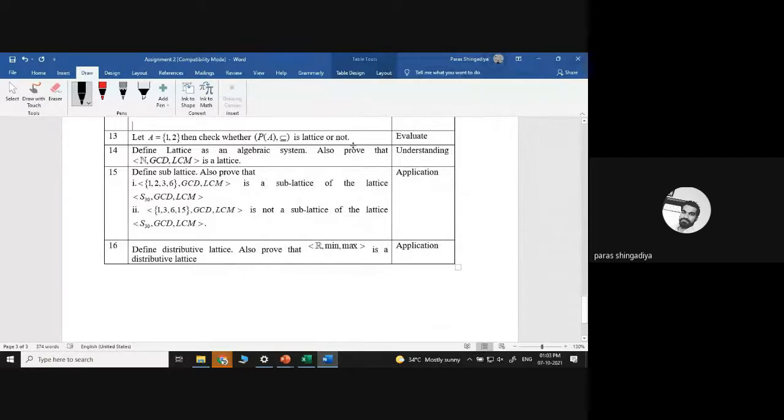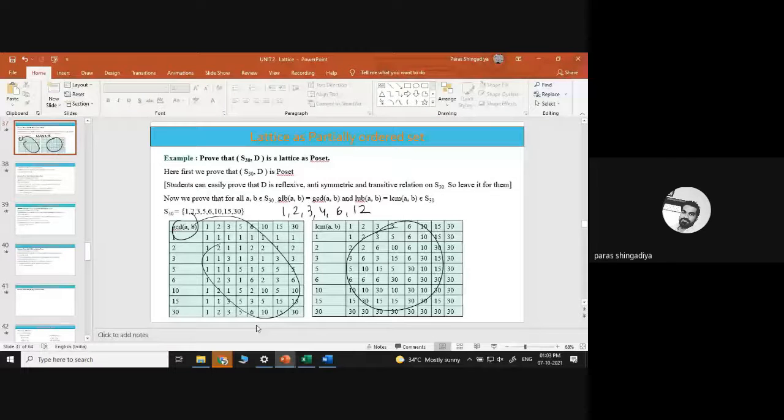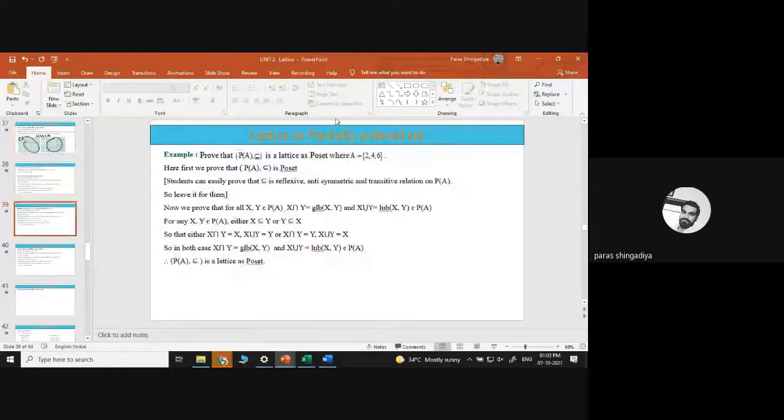Same for P of A, a subset. For 1, 2 you have to check. So already we have checked for 2, 4, 6. Clear? We have to check the intersection and the union. We prepare the two tables during the lecture. P of A means intersection between every pair and union between every pair.